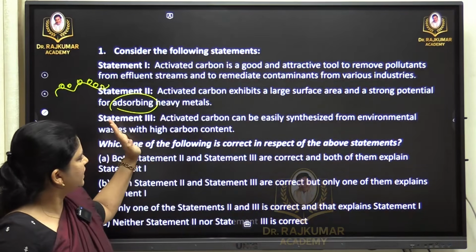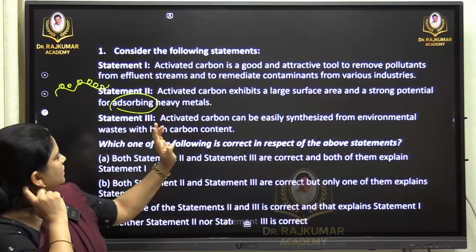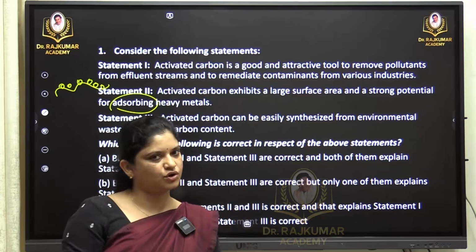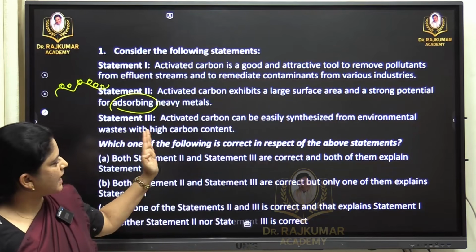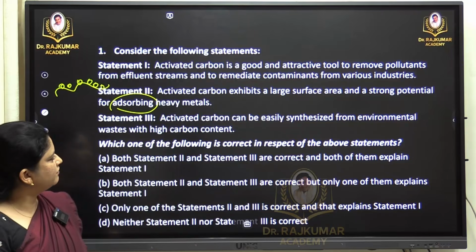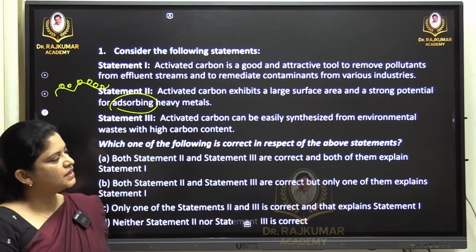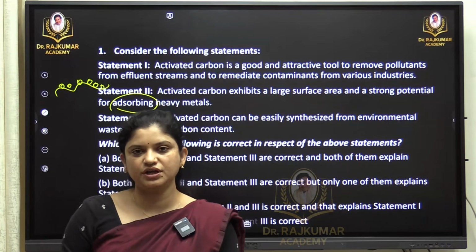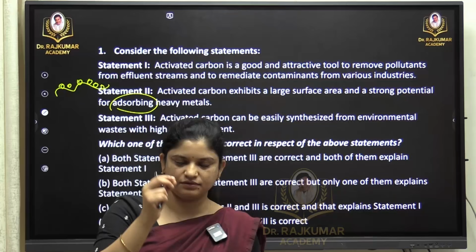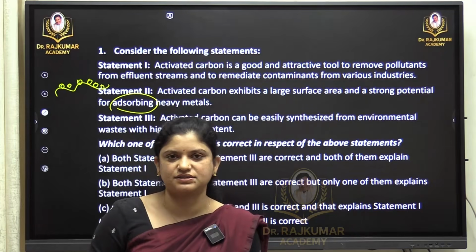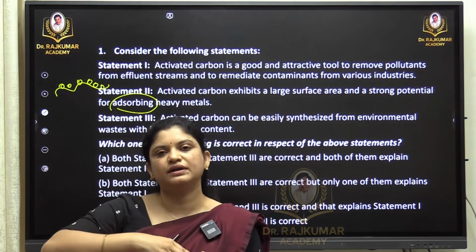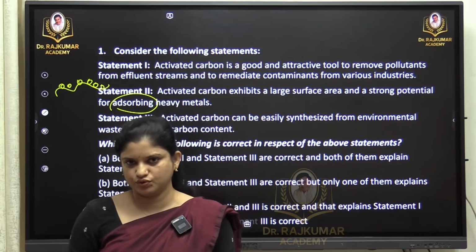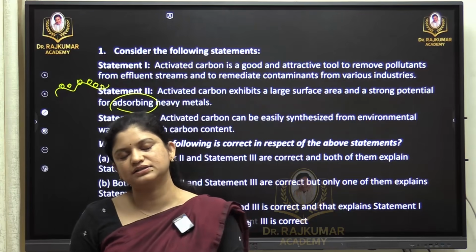The second statement says that activated carbon exhibits a large surface area and a strong potential for absorbing heavy metals. I will try to correlate once I finish all three statements. The third statement is: activated carbon can be easily synthesized from environmental wastes with high carbon content. As I already told you, activated carbon is an adsorbent which has the potential to hold on, so that the elements or any content in a given phase or solution can float and will not get immersed. That is the idea. Activated carbon comes from various sources, especially charcoal.